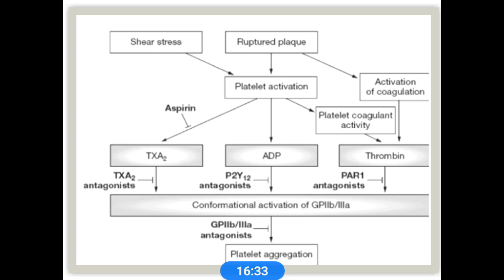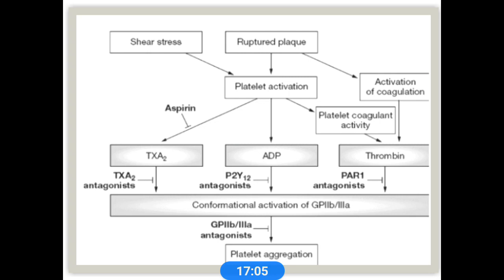Another target is the ADP receptors. The drug clopidogrel inhibits ADP dependent platelet aggregation, which helps reduce the risk of stroke, myocardial infarction or vascular death. Another is thrombin, whose receptors also play an important role; this is the PAR1 receptor antagonist. Then another important receptors are GP receptors.